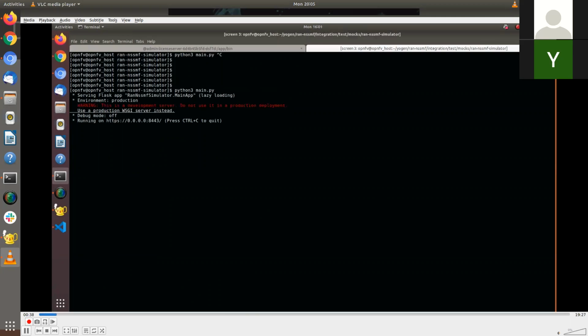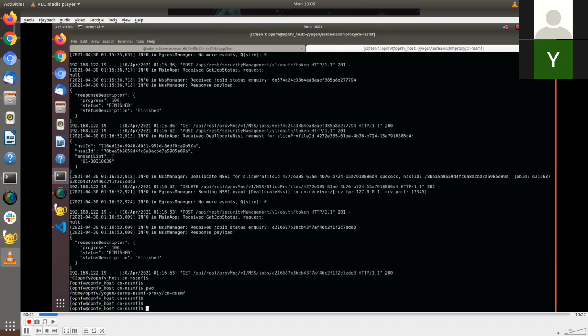Okay, I'm going to start the RAN simulator for the demo. And also I'm going to start our core NSSMF function, the program which we wrote. The first one is going to run in a forwarder mode, which means, like I was mentioning, your egress manager is present. And in the next screen, we are going to run it in a receiver mode.